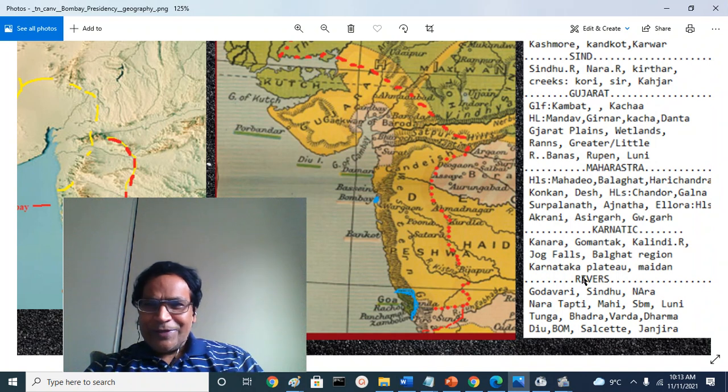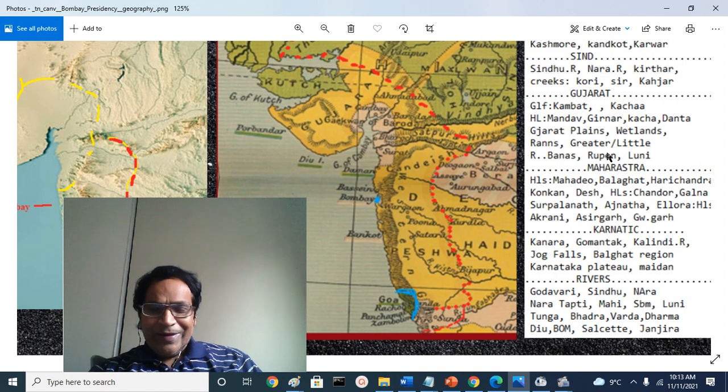Of course, the southern part of Madras Presidency is a Carnatic region. That is the Carnatic, different from the Carnatic region, the Arcot region, Arcot Nawabi of Cholamandal or Coromandal of Madras Presidency.